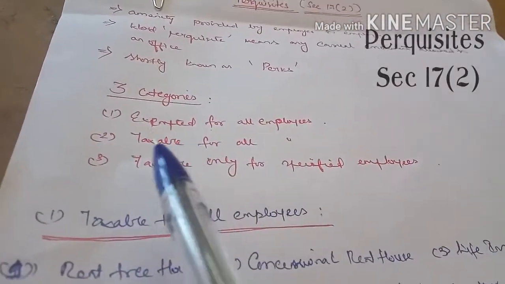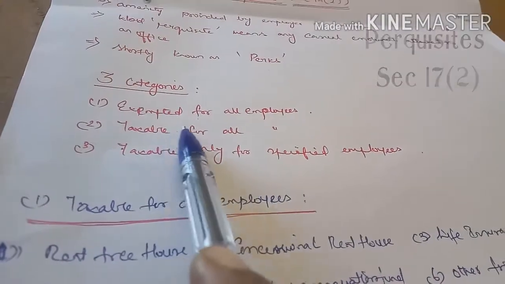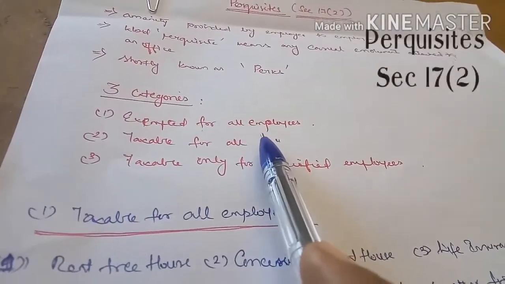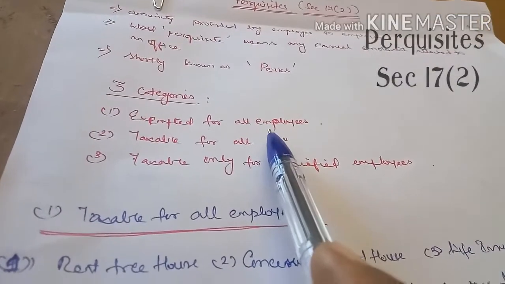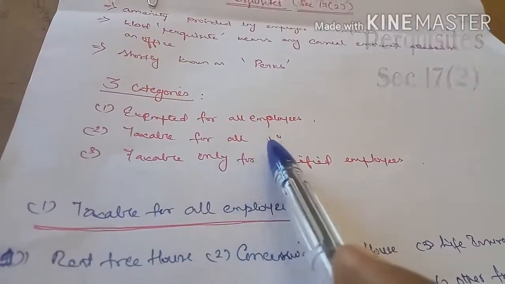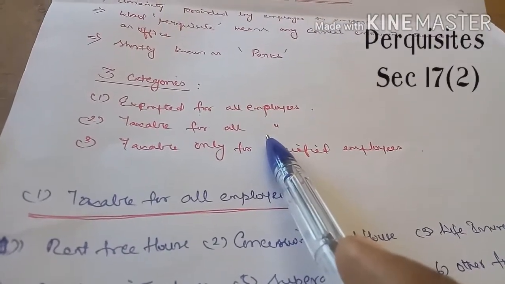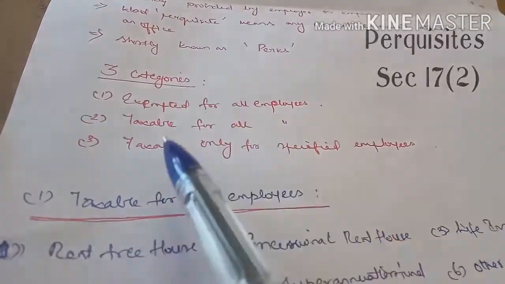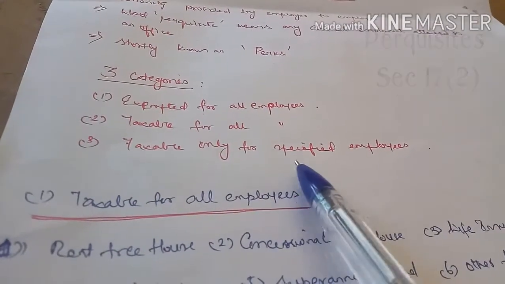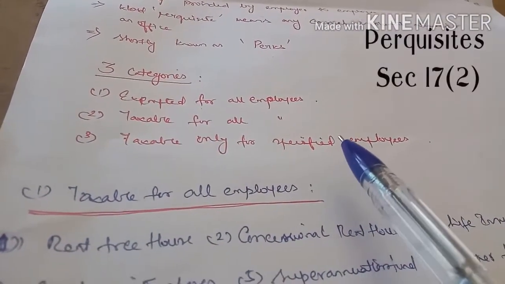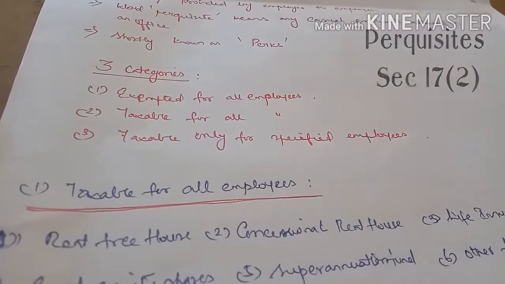So it is divided into three categories. First one is exempted for all employees. So whatever facilities you are enjoying are exempted from tax. Second one is taxable for all employees. So it is taxable for all the employees who are enjoying such benefits. And third one is taxable only for specified employees. These are the three categories we are going to see in this session.